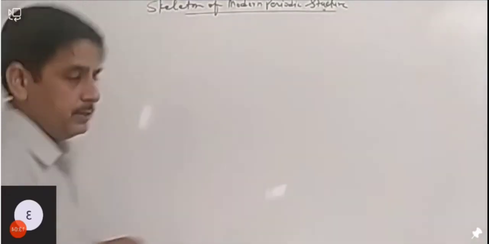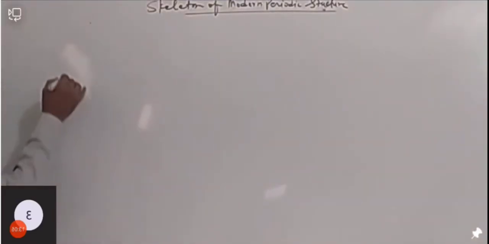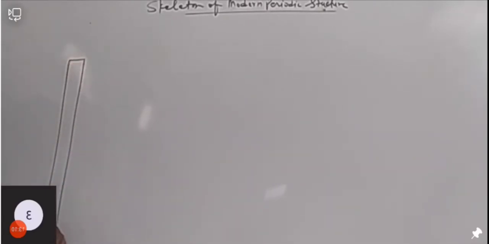Actually, it starts like this: first group, and then we have the second group. Okay, and after the second group, 1, 2, and 3.